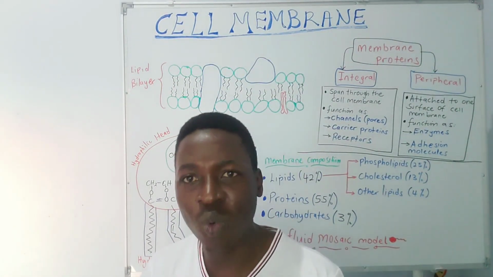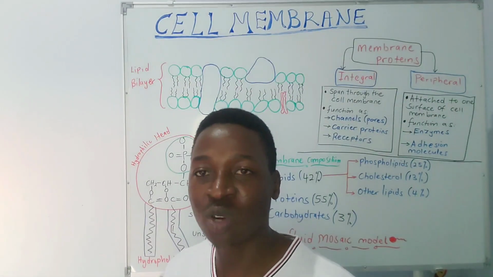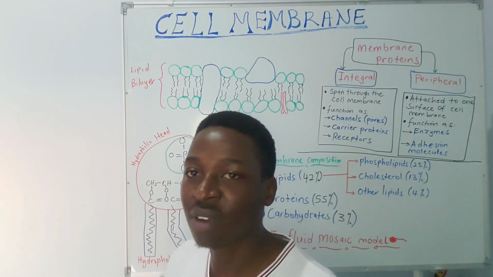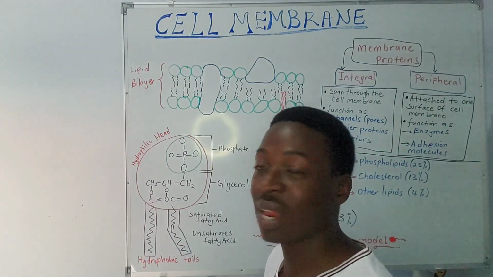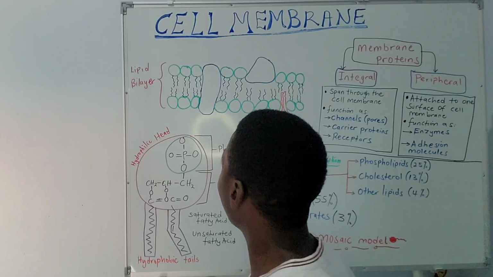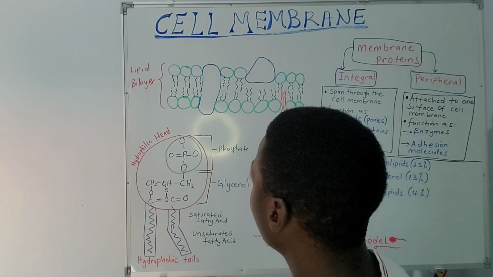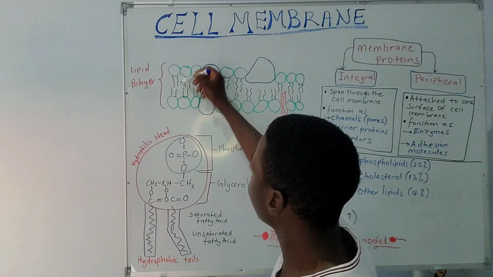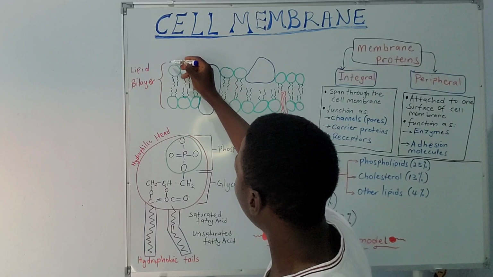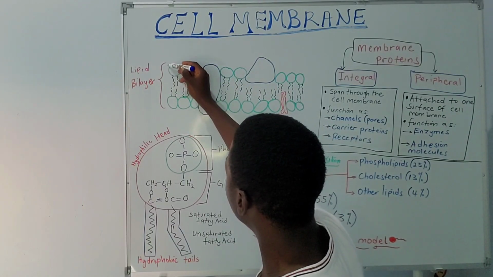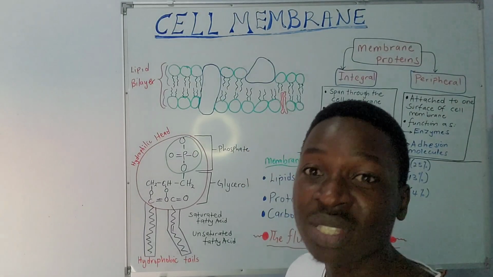So it plays that very wonderful role, and we are going to see structurally how it performs most of these functions. Now, structurally, it is designed as a lipid bilayer, meaning that it has two layers of lipid. As we can see here from my illustration, these are different lipids. So we have a layer of lipid, as you can see, and then this other layer of lipid. So it makes a bilayer.